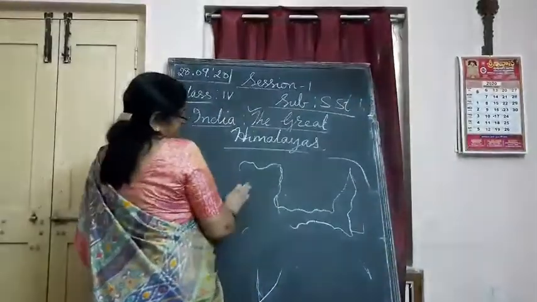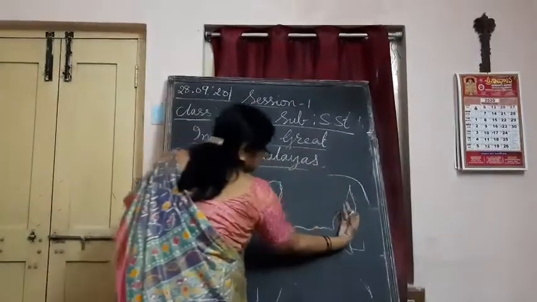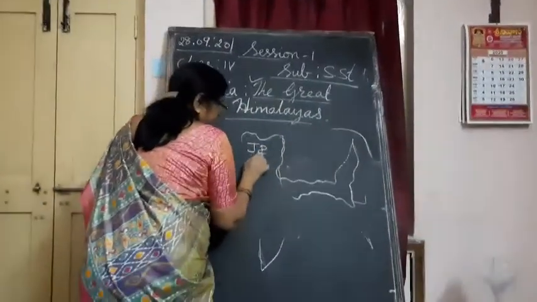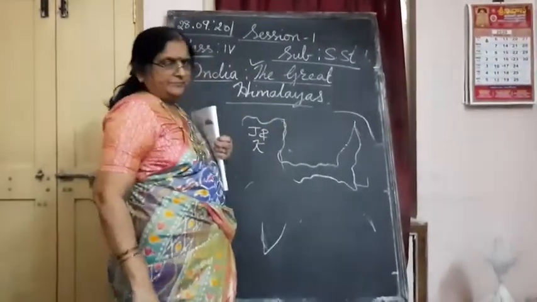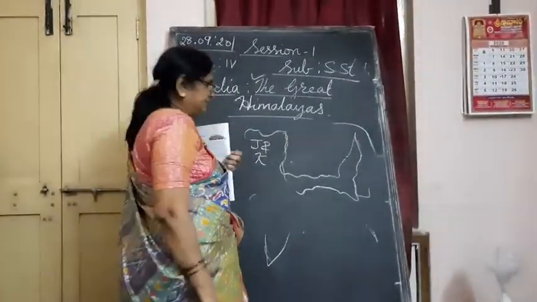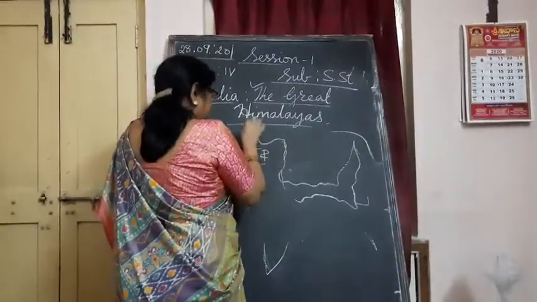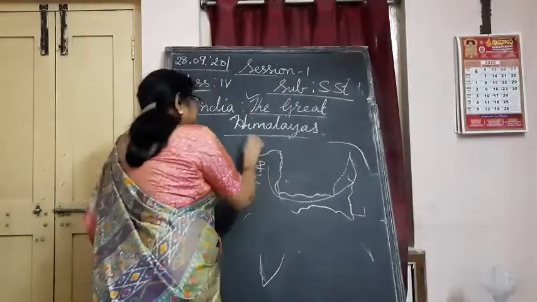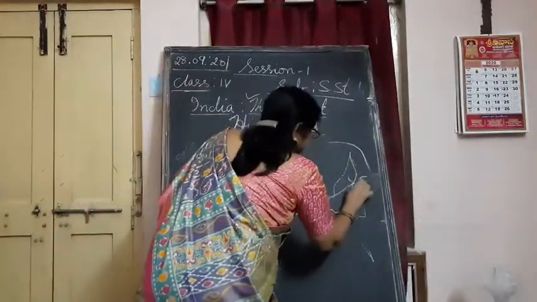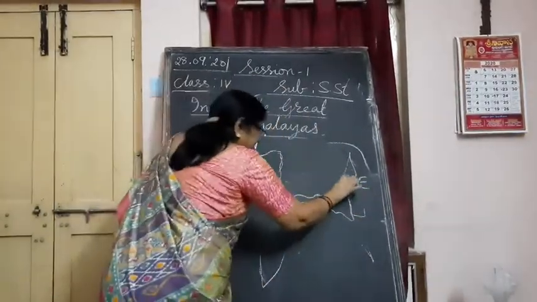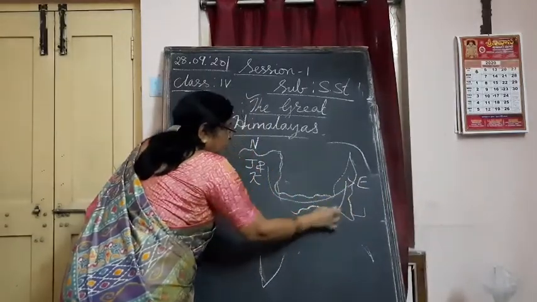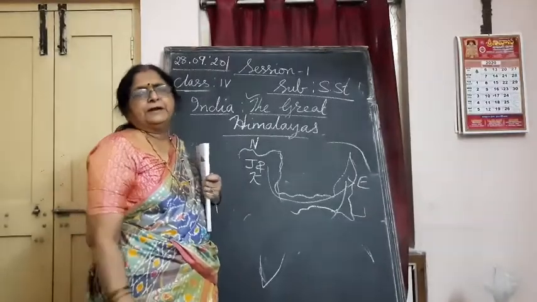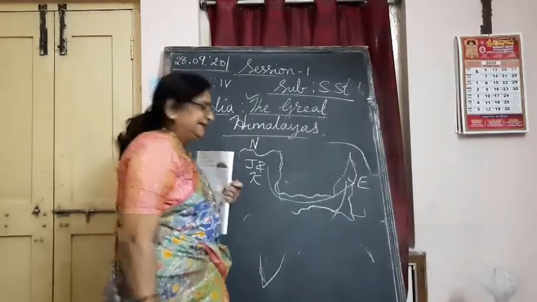Like this it comes. This is the northern part of India, this is the eastern part of India. Here Jammu and Kashmir is there, a beautiful state of our country, we can say. They start from here till Arunachal Pradesh in the east. This is north and this is east. From the east they come southwards down to Nagaland, Meghalaya, Tripura, Manipur, West Bengal, etc.